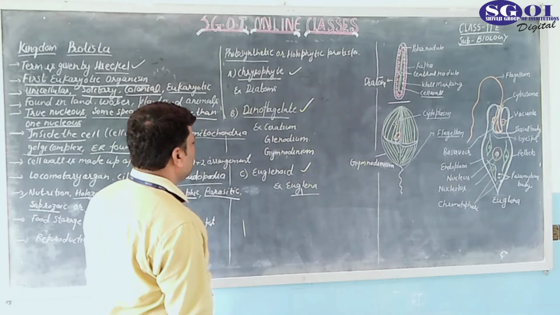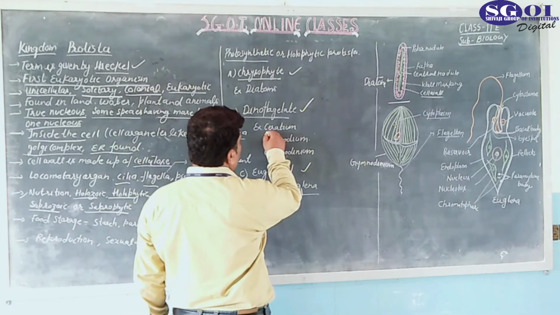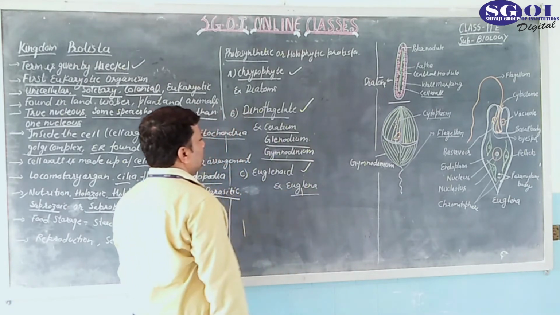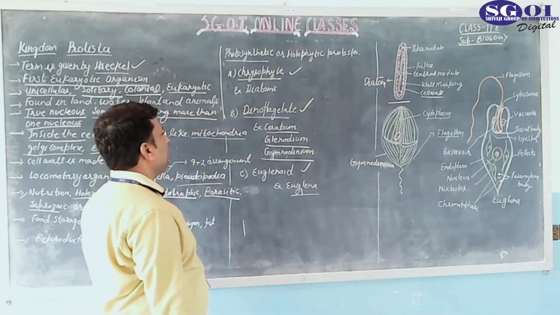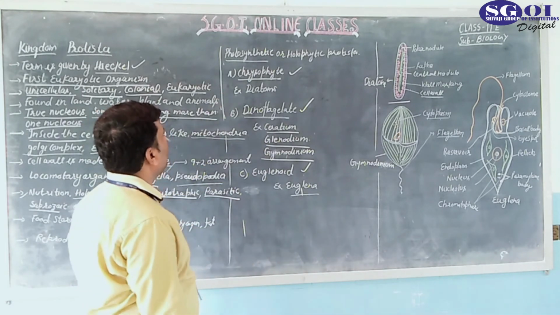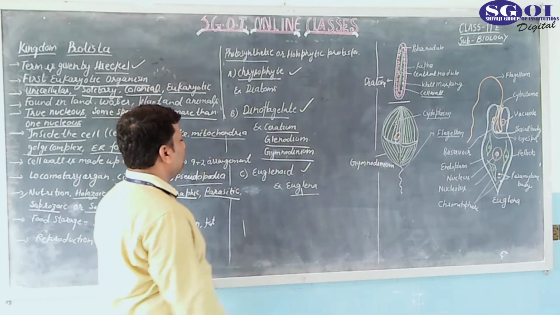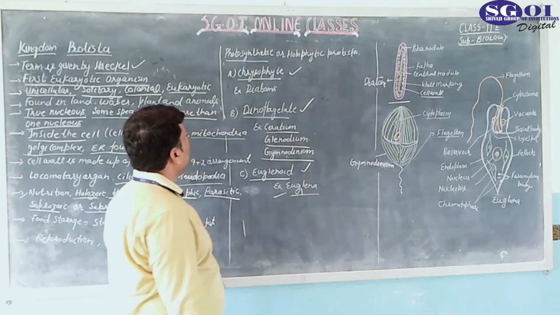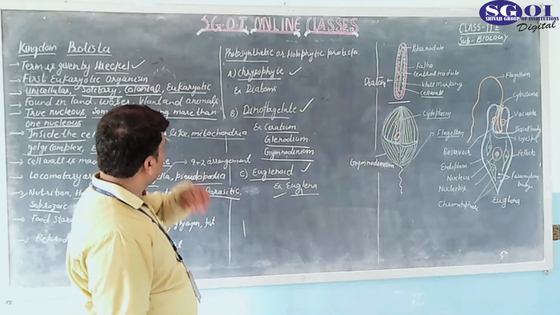Okay, dinoflagellates. What are the examples of a dinoflagellate? Ceridium and Gymnodinium are examples of dinoflagellates. These are actually photosynthetic protista. Euglenoid is the third group, and in this Euglena comes. So these are the photosynthetic protista.